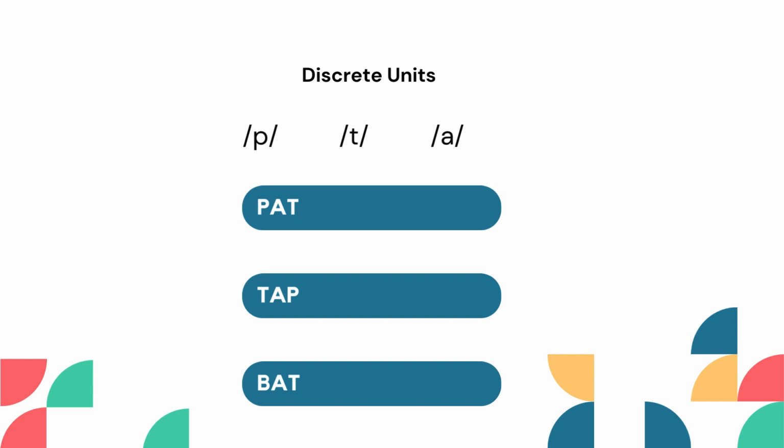As an example of discrete units, we have the phonemes t, p, and b. These phonemes by themselves are already phonemes themselves, but if we combine them, we'll be able to get morphemes, which are pat, tap, and butt. If we combine them, we're able to make and create a word, and they become discrete units because they are coming from phonemes that were alone, but at the time of combining them, they form actual words.